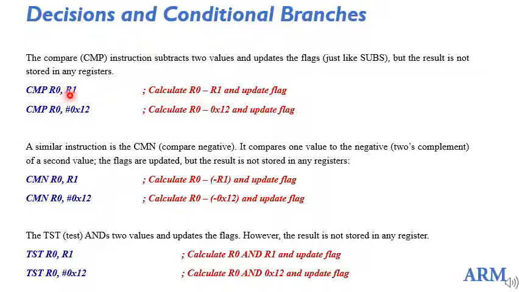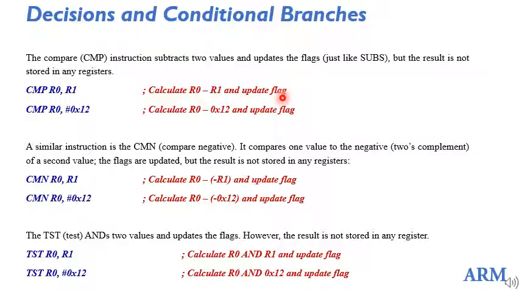While comparing, it subtracts one number from the other. That is, CMP R0, R1 means it finds R0 minus R1, but you don't find the difference stored in any register. It only updates the flags based on this result.